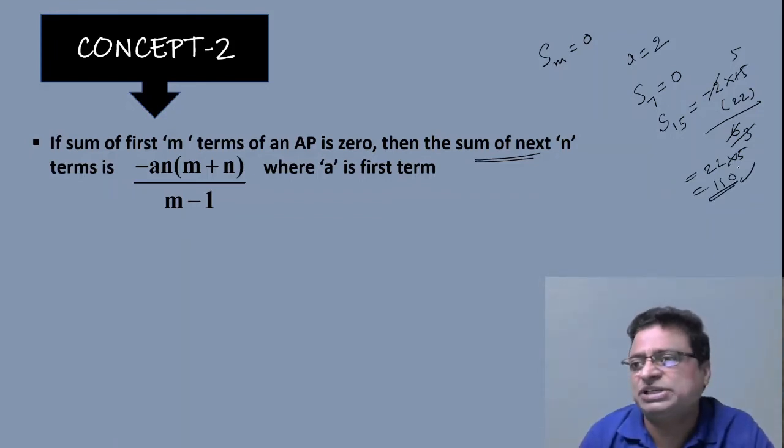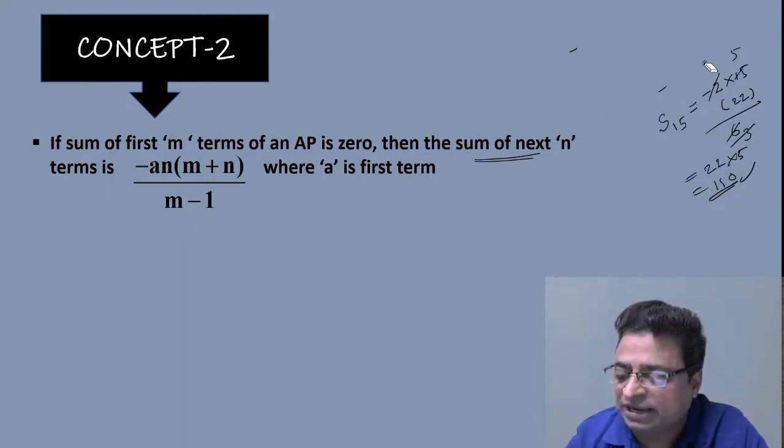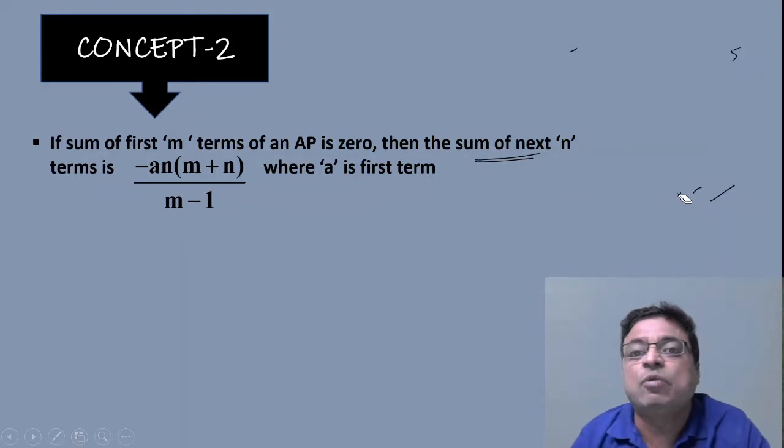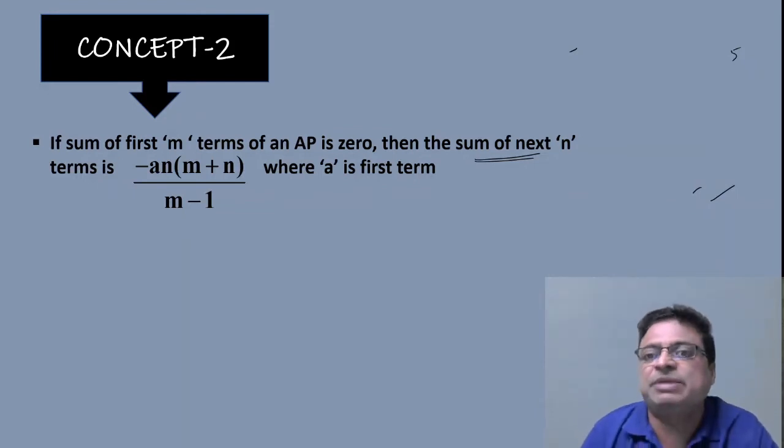So, if they ask questions like these in the Mains examination, immediately you check what the first term is and what statement is given here, what is the sum of first m terms and what is the sum of next n terms. Then immediately you can write the answer with this formula as a direct step.